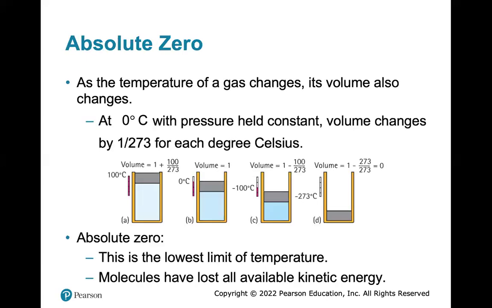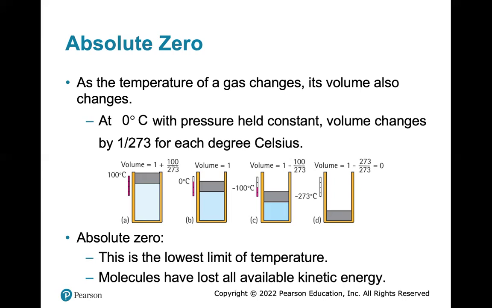As the temperature of a gas changes, its volume also changes. At 0 degrees C, with pressure held constant, volume changes by 1/273rd for each degree Celsius. So you can see at 100 degrees, it's 1 plus 100 over 273. At minus 100, it's 1 minus 100 over 273. And at minus 273, or 0 Kelvin, the volume is zero.